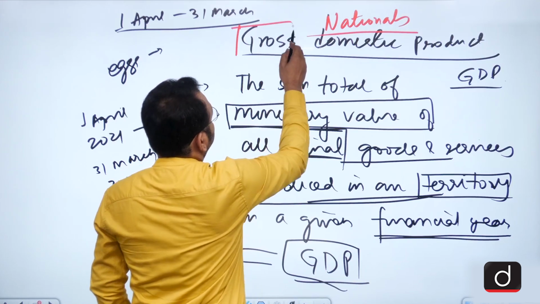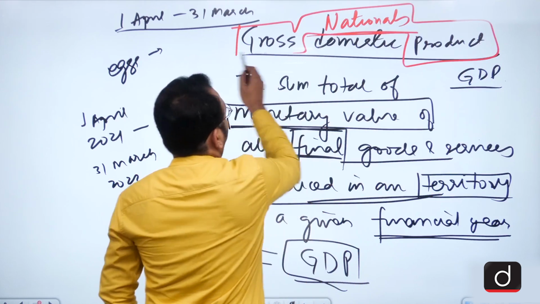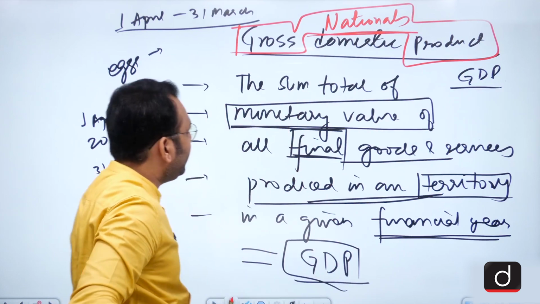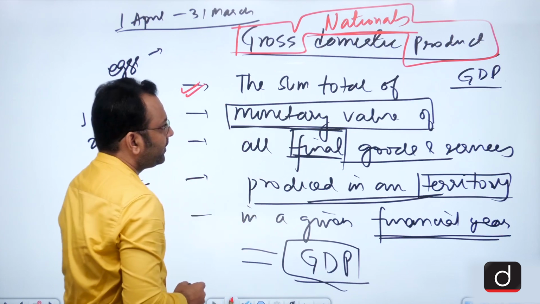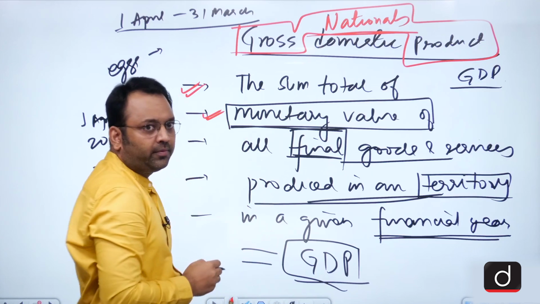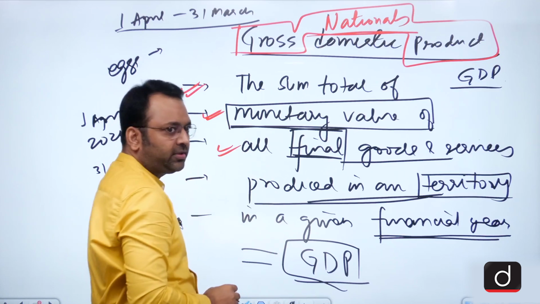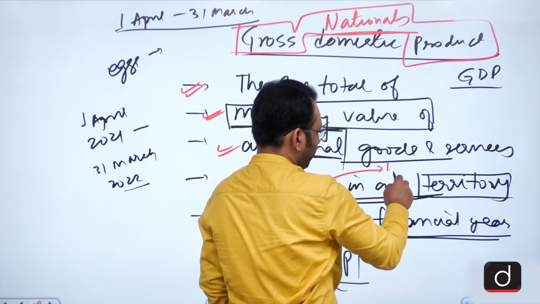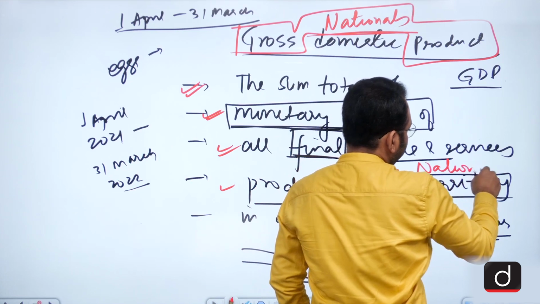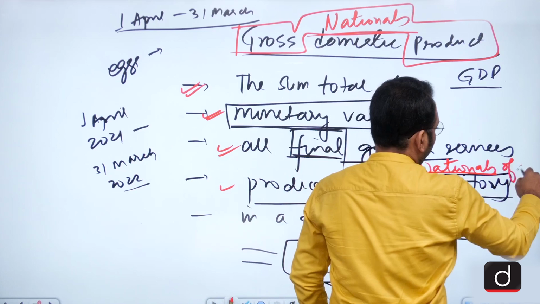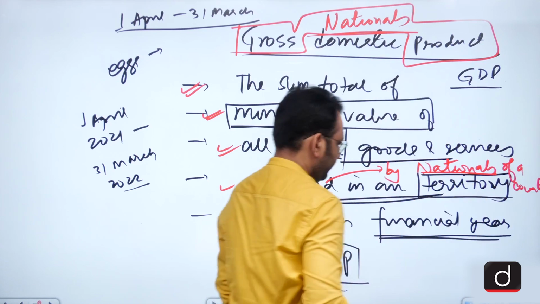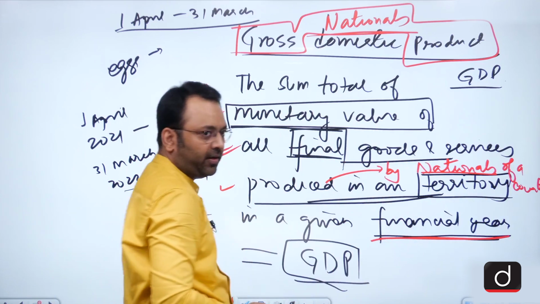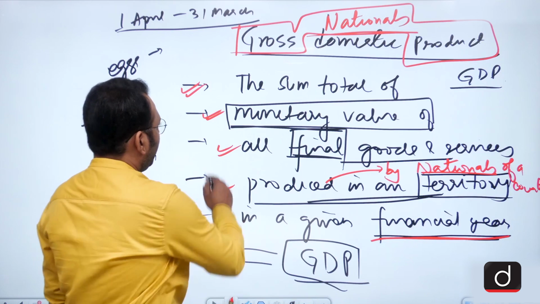The gross national product is called the GNP, and GNP is the sum total of the monetary value of all final goods and services produced by nationals of a country anywhere in the world in a given financial year.